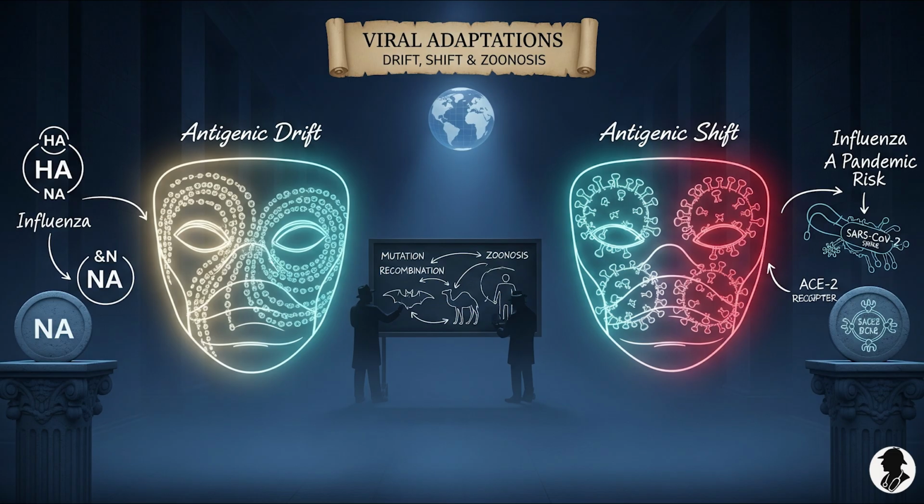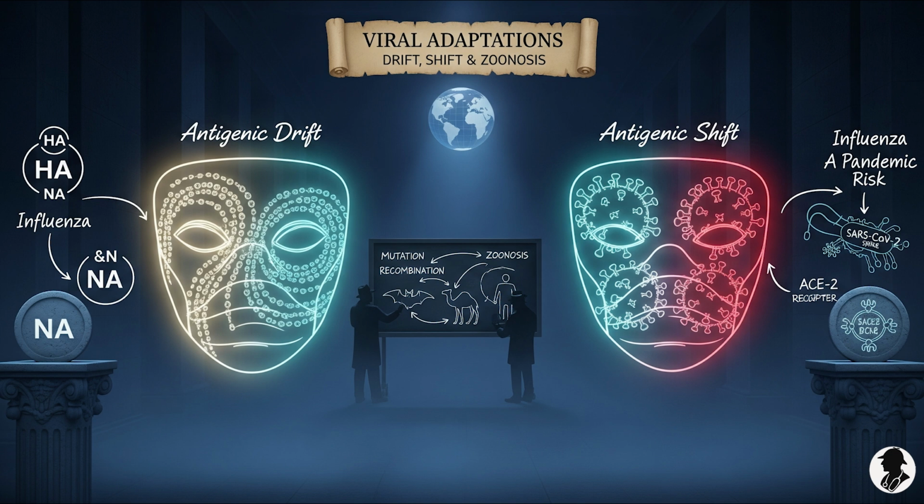Indeed. And let's use some metaphors here to make these really stick for recall. Think of antigenic drift as the slow burn, or maybe a minor costume change. Okay, I like that. It's a gradual process. Small, subtle mutations accumulate over time in the genes coding for those surface proteins like haemagglutinin, HA, neuraminidase, NA, within a single strain of virus. It's like making small alterations to a familiar outfit, a slightly different hat, maybe different glasses. The overall identity is still recognizable, but there are enough minor tweaks to potentially slip past an immune system that remembers the old look, but isn't looking that closely.